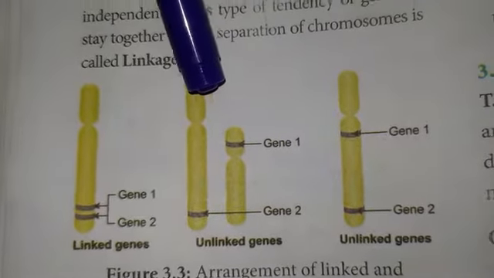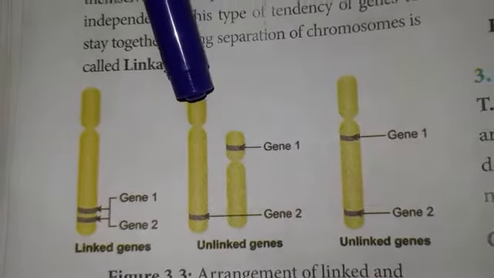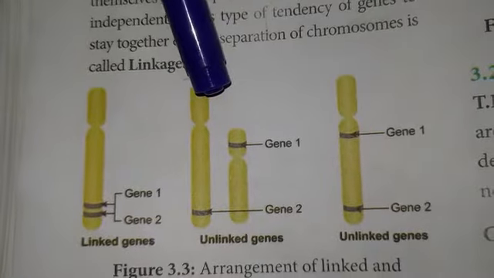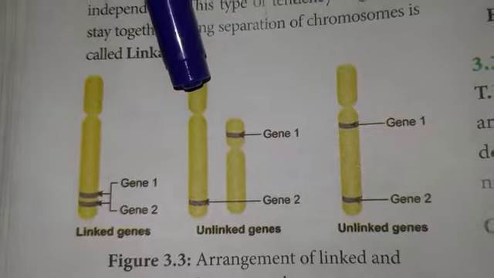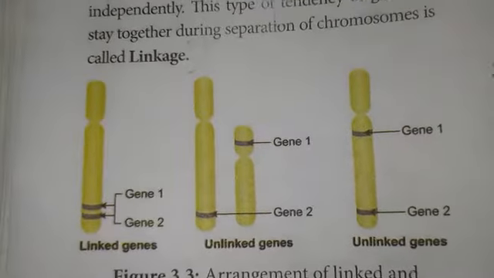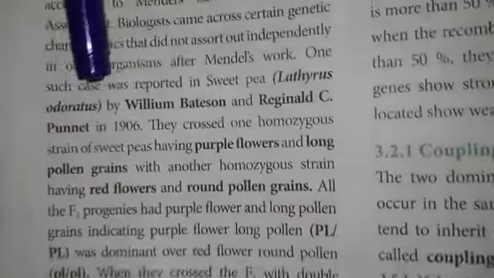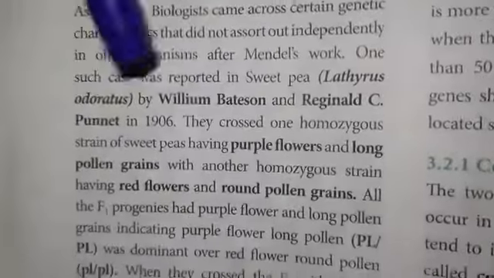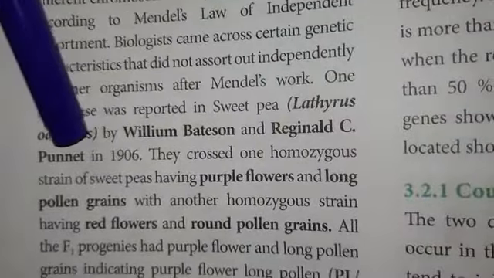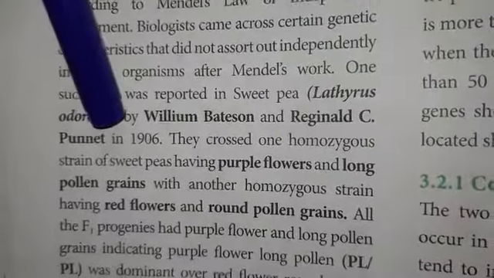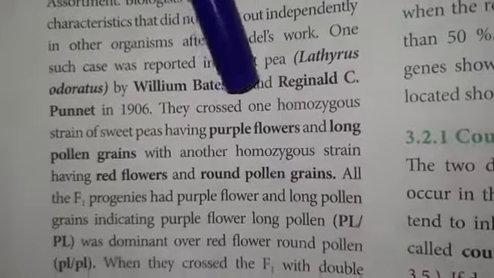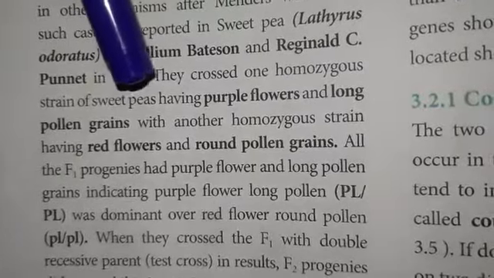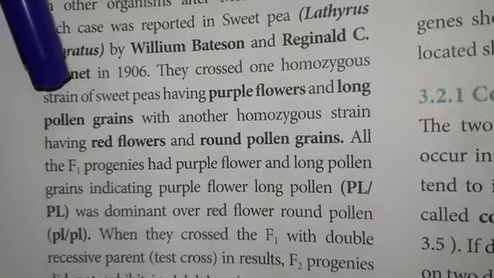One of the best examples was proposed by William Bateson and Punnett in sweet pea, Lathyrus odoratus. In the year 1906, they first crossed two homozygous strains of sweet pea.